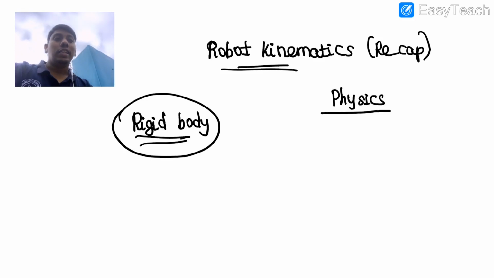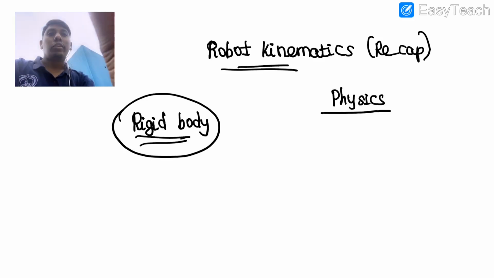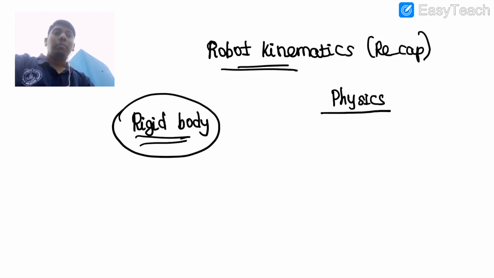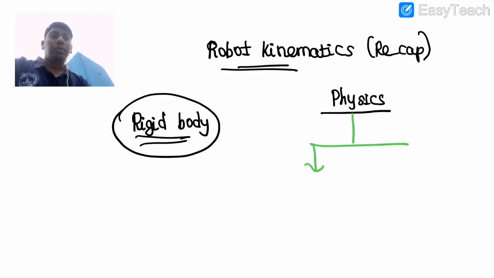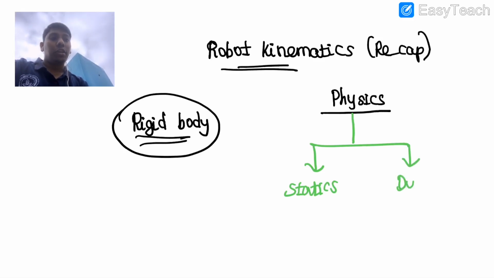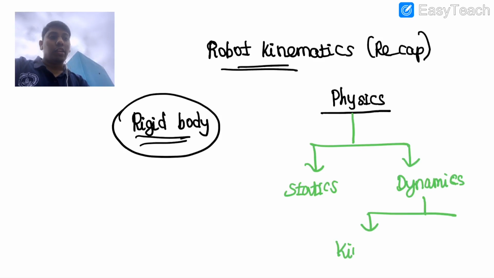We'll see what robot kinematics is, similar to general physics, which is the study of motion. We all know physics has two classifications. One is statics, meaning there is no motion or the motion is constant throughout. Then the motion that changes with respect to time is what we call dynamics. Even dynamics has a further classification. One is what we are going to see in the first few lectures of this course, and the second part we will see is kinetics.